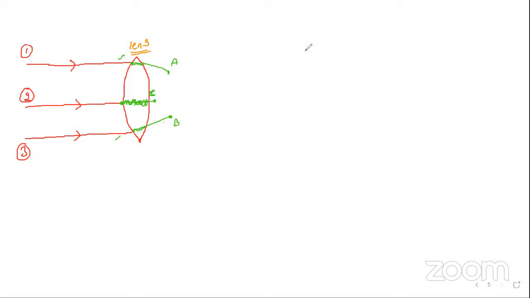Now you can join all this, A, C, B. Whatever A, C, B you are joining here, this gives the wavefront. They may ask you to write which is the correct wavefront for a convex lens. They may give you 4 options like this.